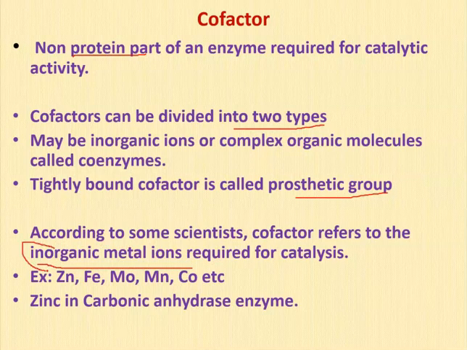Examples of cofactors are zinc, iron, molybdenum, manganese, cobalt, magnesium. For example, zinc in carbonic anhydrase enzyme is the best example. To sum up, the cofactor is the inorganic metal ion.